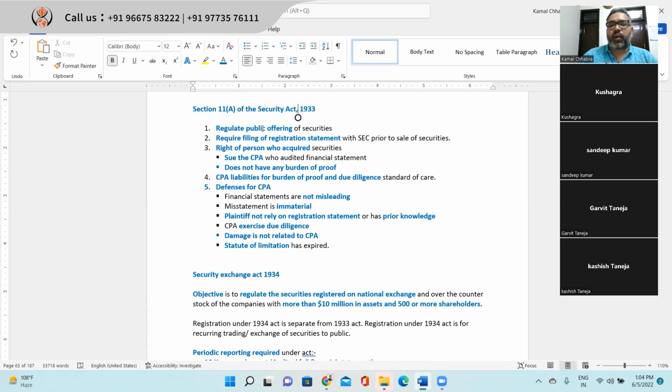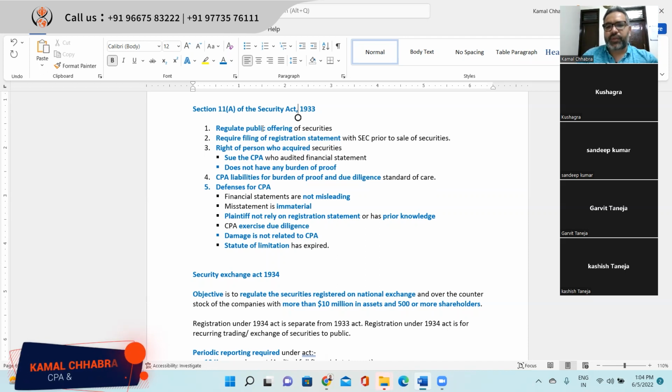And damages are not related to CPA services. For example, you have signed the financial statement and there is some misleading information, let's say in the management discussion and analysis. You are not signing the MDA. The MDA is signed by the company, right? So in that case also, you are not responsible. You are responsible only and only for the financial statement, right? If there is any additional information which goes along with the financial statement, for that you are not responsible.